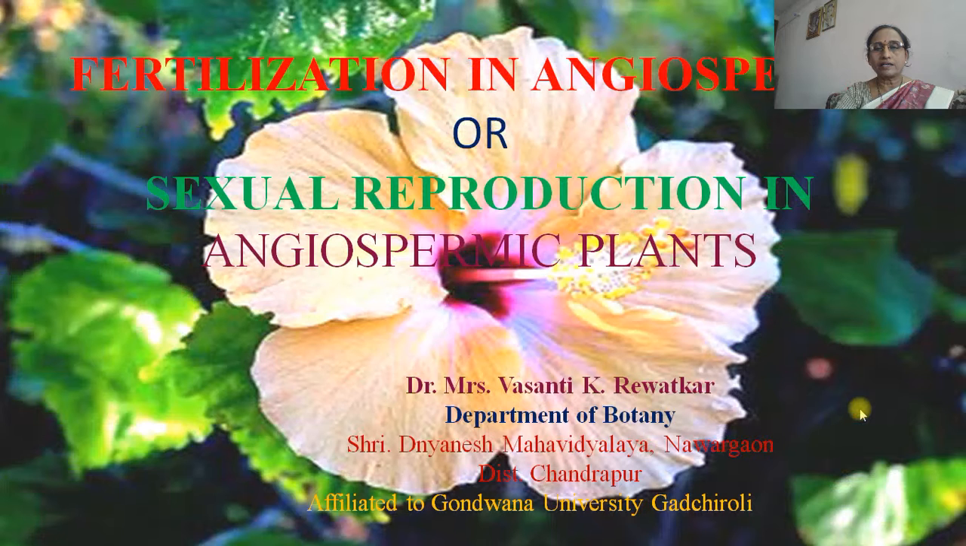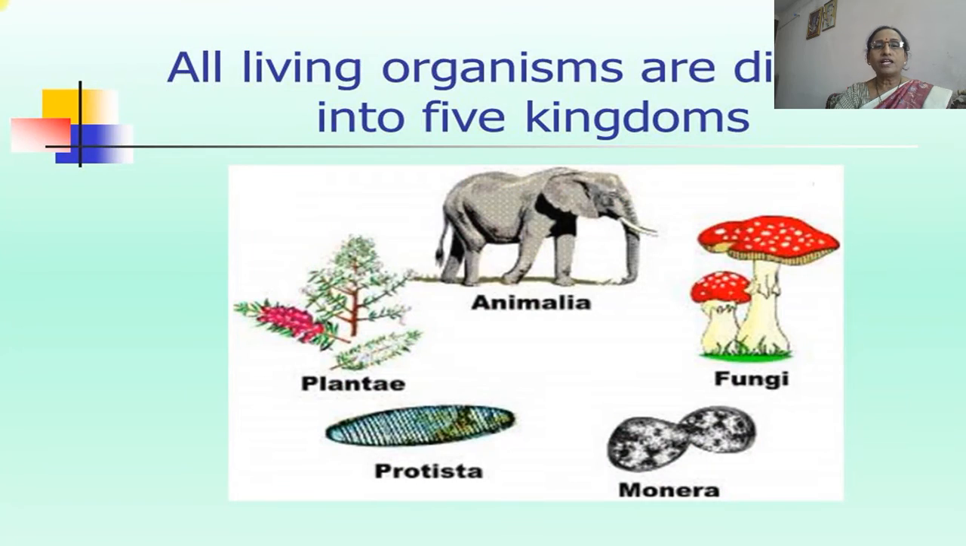In this lecture, I am explaining fertilization in angiosperms, or sexual reproduction in angiospermic plants. All living organisms are divided into 5 kingdoms according to R.H. Whittaker in 1969. These 5 kingdoms are Monera, Protista, Fungi, Plantae and Animalia.